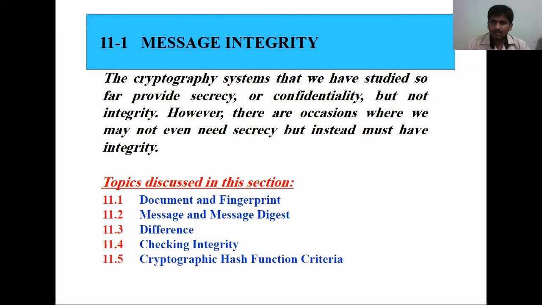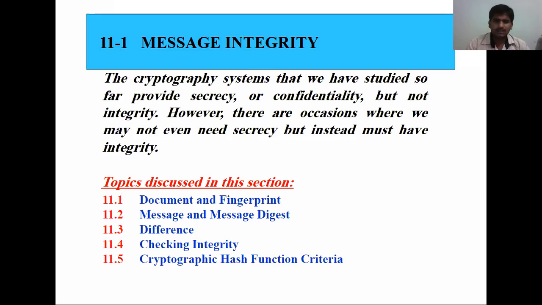In the first chapter we studied the triangle that was mentioned. One side is security, another one is confidentiality, another one is integrity. So those are the three things. So far we didn't discuss integrity. However, there are occasions where we may not need security, but we must have integrity. So wherever we don't need security, in such places we are going to include this integrity concept.